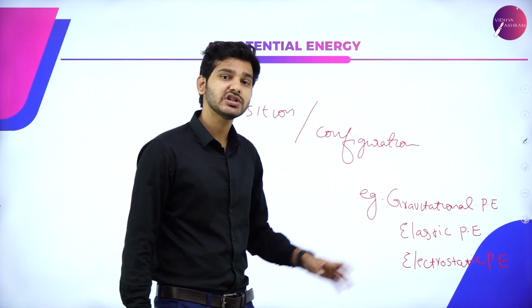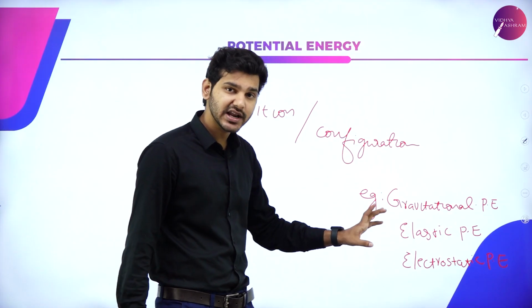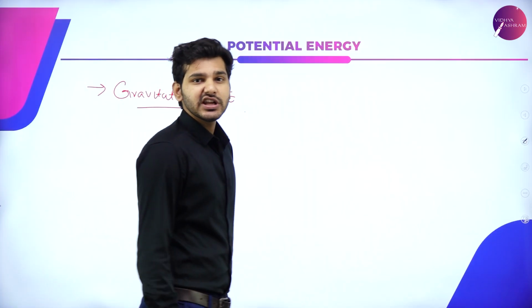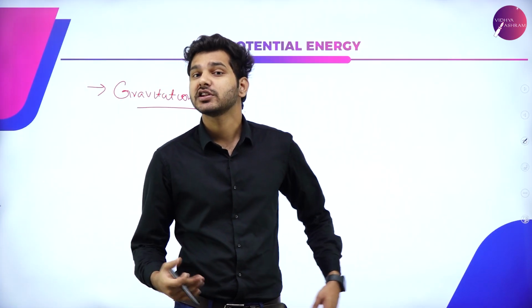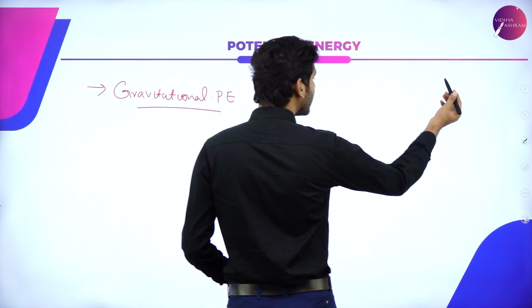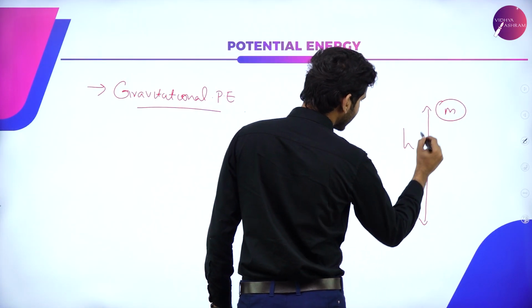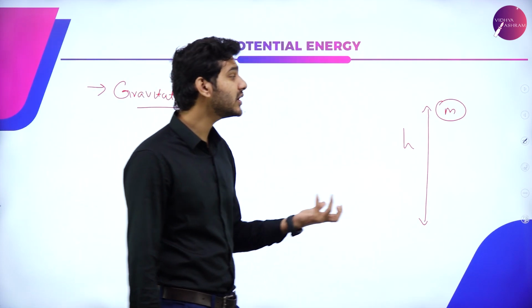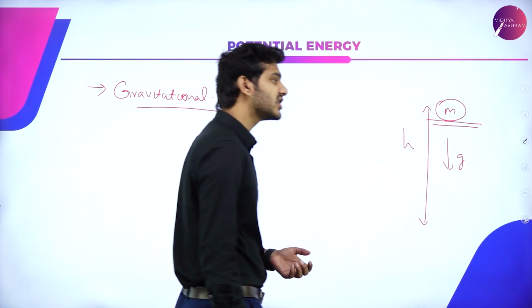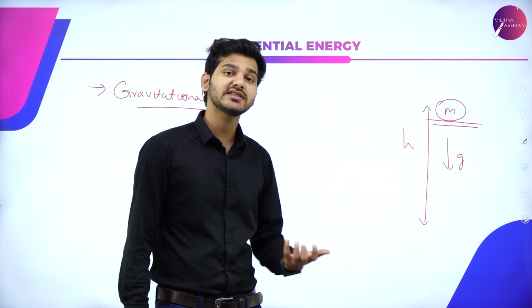So here we are going to learn about elastic potential energy and gravitational potential energy, mainly the potential energy possessed by an object due to its configuration and due to its position. Initially we are going to learn about gravitational potential energy. So what exactly is gravitational potential energy? Again, if any object is kept, let's say mass m is kept at a height of h, then automatically gravity will be pulling down on this mass. Instead of sinking down into the ground, the object is resisting that pull.